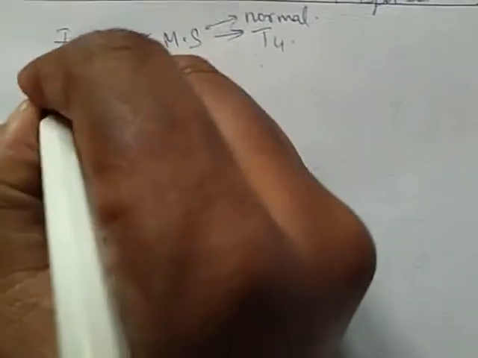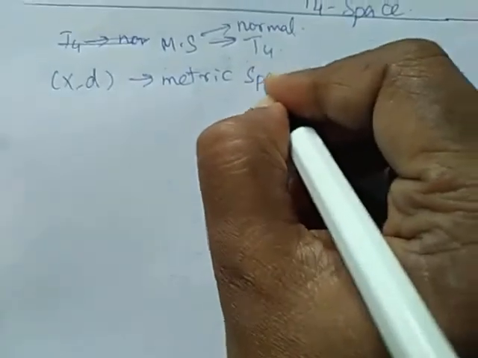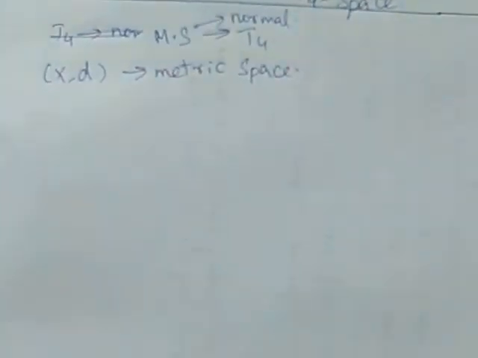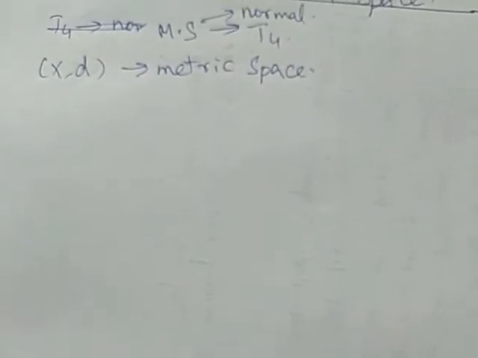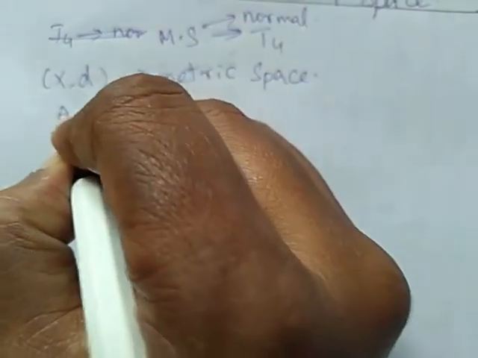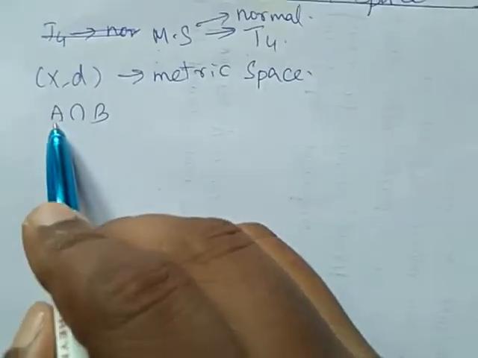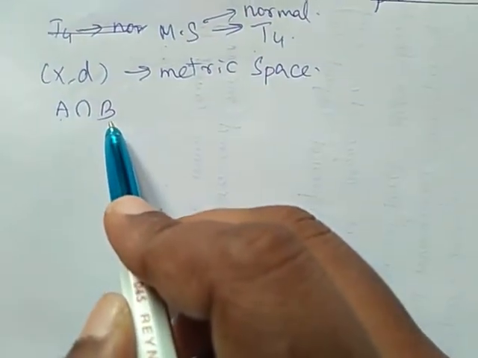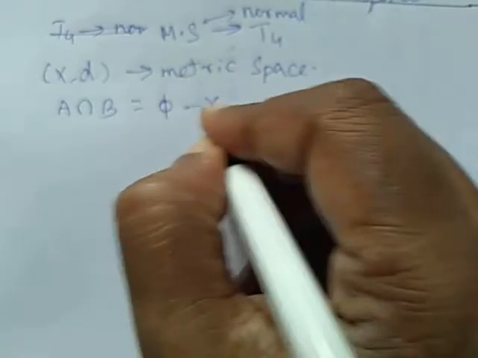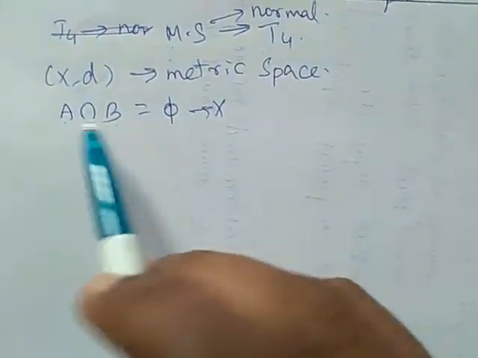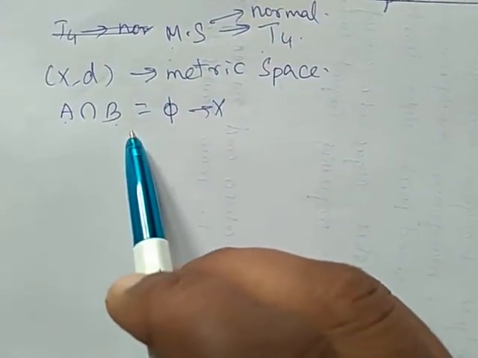We are considering (X, d) as a metric space. So this is our data. We are going to consider two disjoint closed sets. I'll take them as A and B. A is a closed set, B is also a closed set. Since they are disjoint, A intersection B should be null in X.